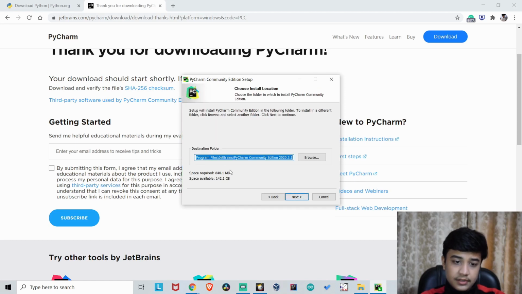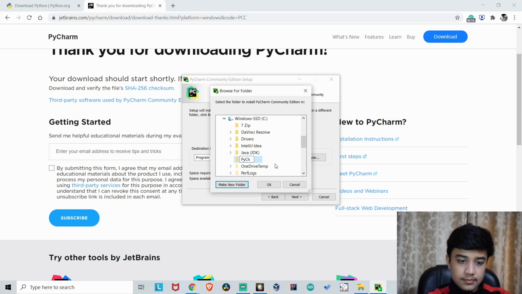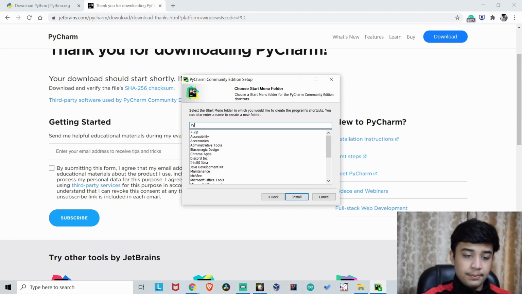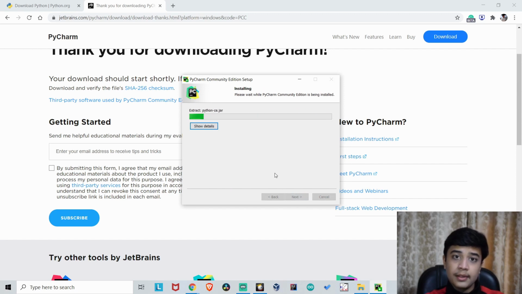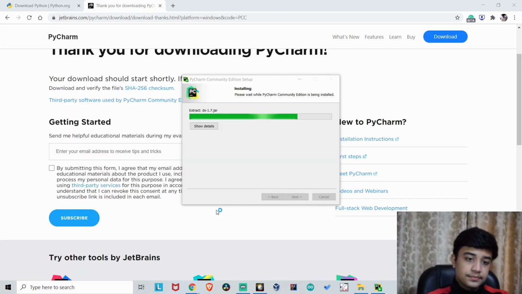We will click on next. I will browse it to a directory which I will save my PyCharm in. You can just download it wherever it is showing you. You have to check all these boxes and then you have to click next. You have to write PyCharm, or you can just go with JetBrains. I'm also using IntelliJ IDE, which is also from JetBrains, so I'm renaming it to PyCharm.